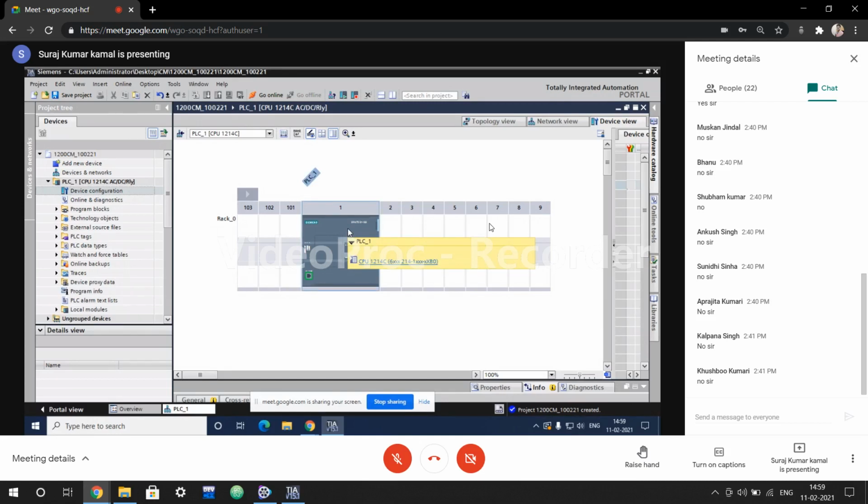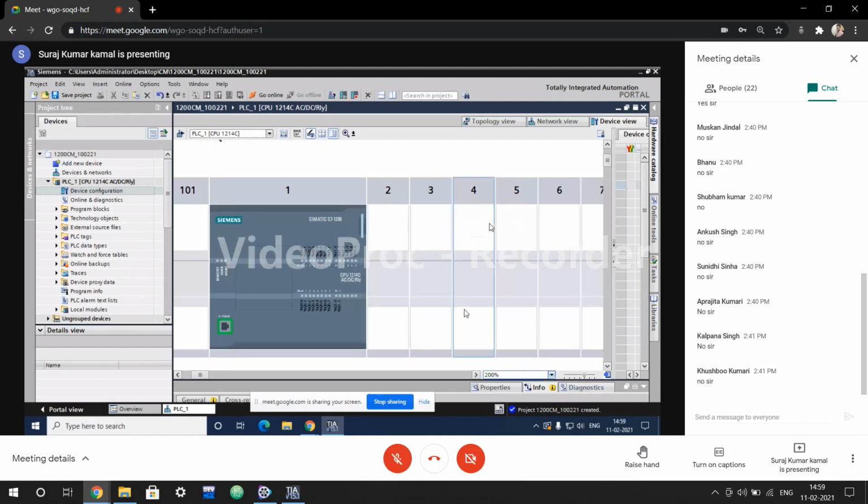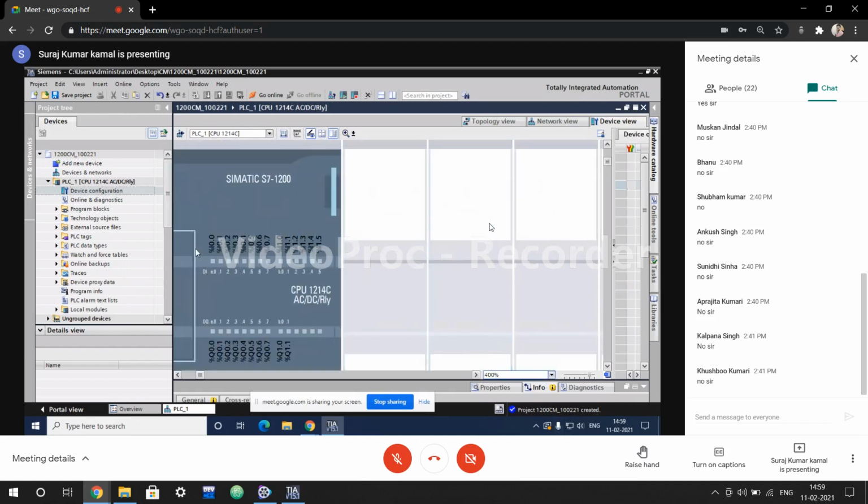Now, let me show you one thing. Is it visible to you guys, the input numbers over here? I0.0, I0.1, I0.5, Q0.0, Q0. Visible, na? Yes, sir. By default, each and every PLC will start its input addressing or output addressing from the 0th byte.